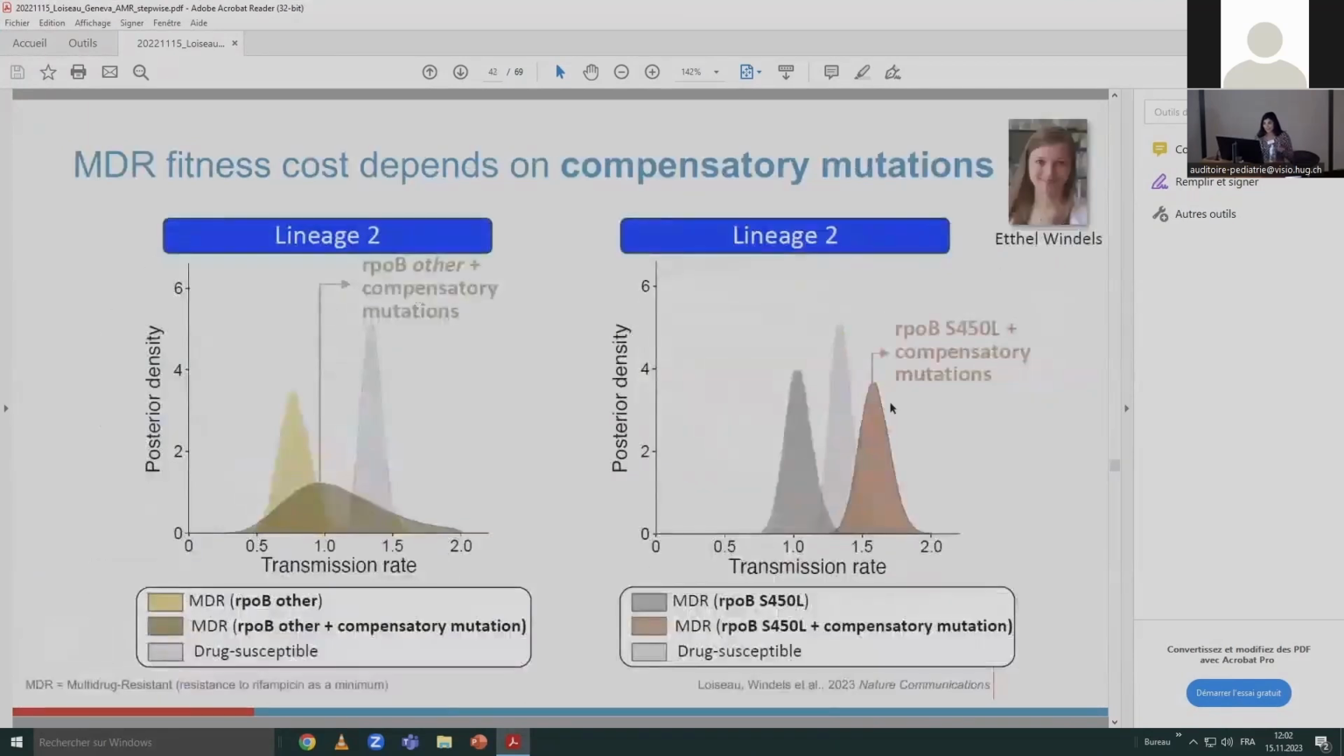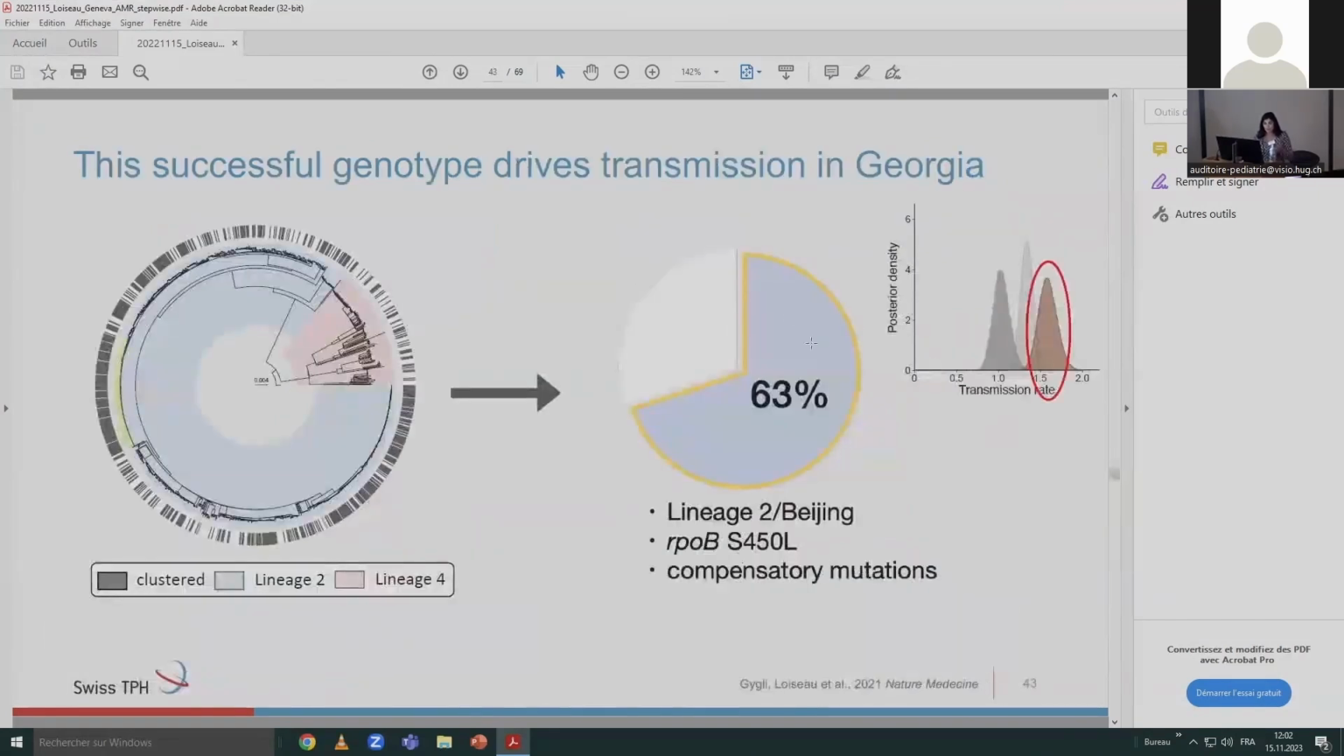So clearly, in Georgia we have this very successful, let's say, genotype that circulates, composed by these genetic features. And we wanted to see how much of the MDR population is represented by this highly successful genotype, and actually it drives transmission of MDR-TB in Georgia. We find more than 60% of MDR strains are this successful genotype. So this is the MDR population.